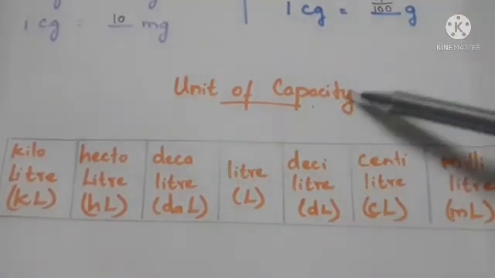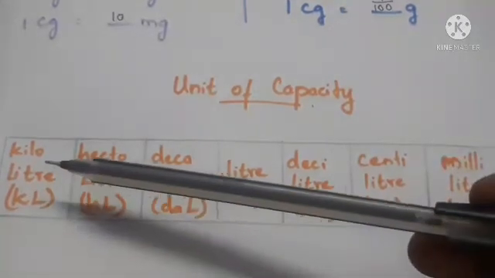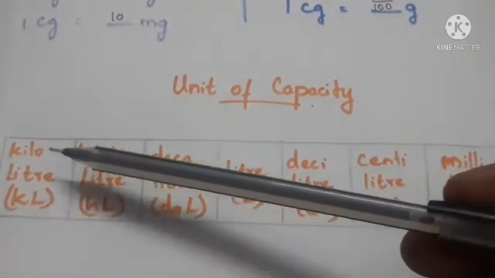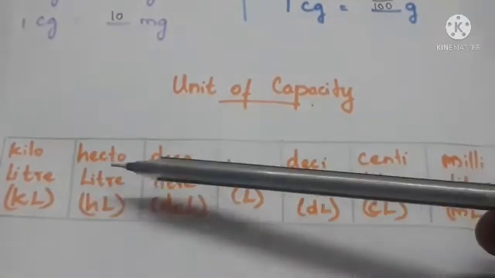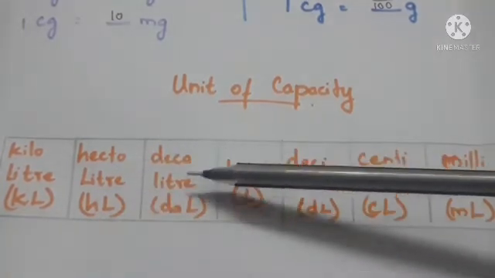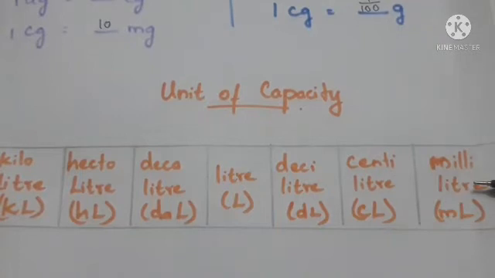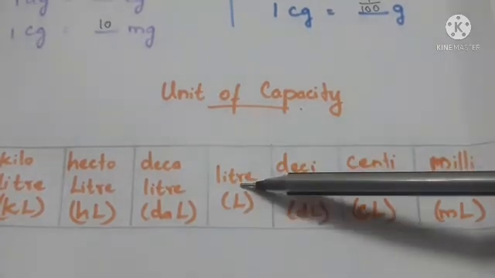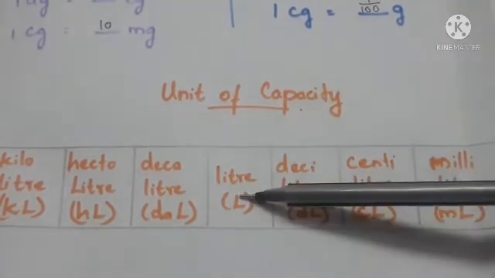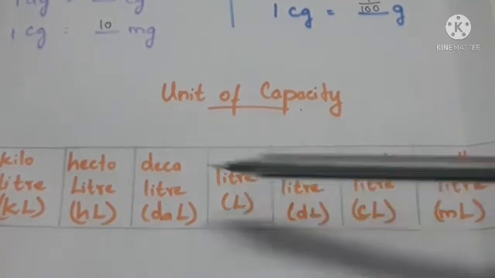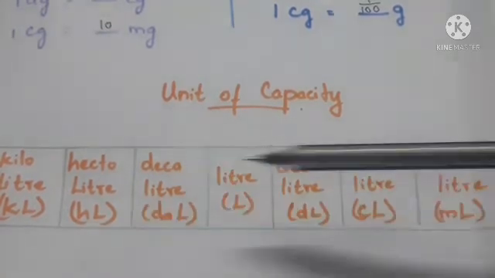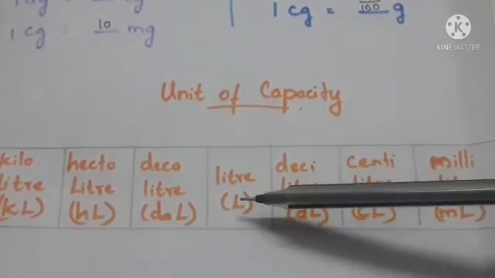Unit of capacity. Look at the table. The units of capacity are kiloliter, hectoliter, decaliter, liter, deciliter, centiliter and milliliter. We know that the basic unit of capacity is liter, and it's in the middle. Totally 7 units are there: 3 here and 3 here. In the middle we have the basic unit, liter.